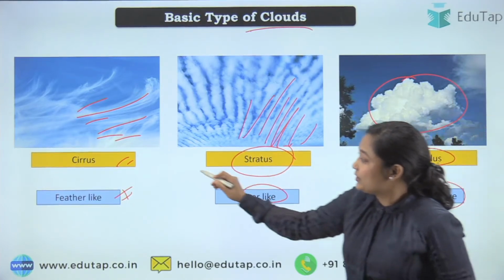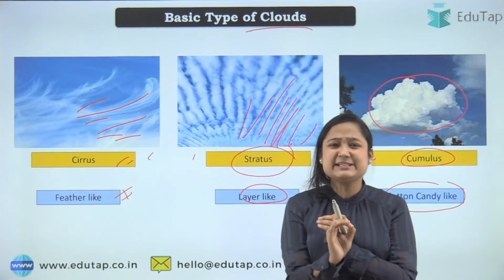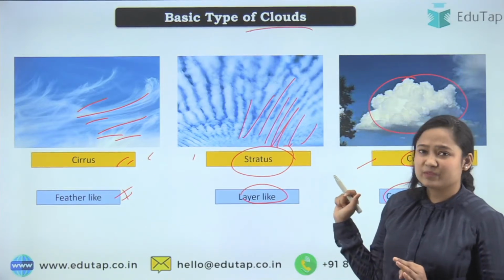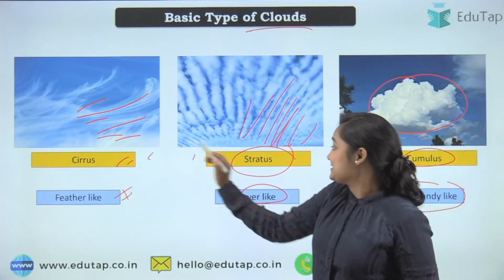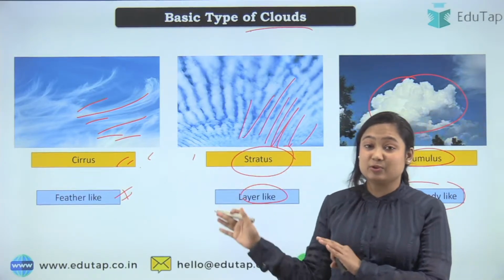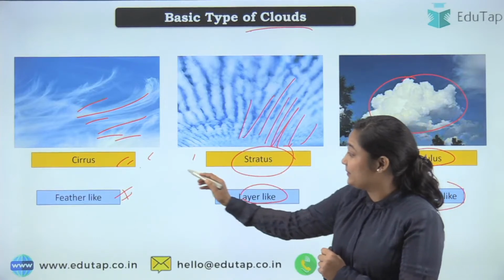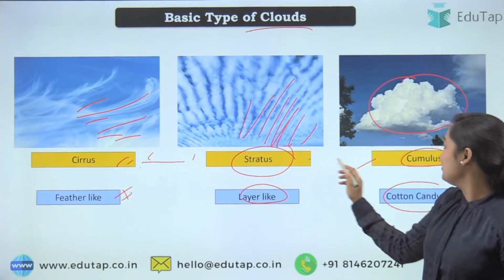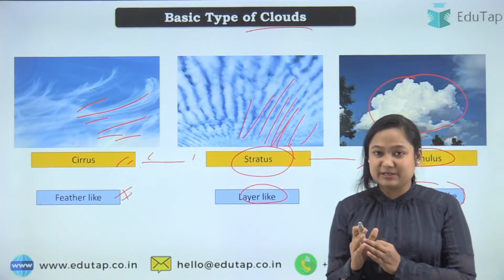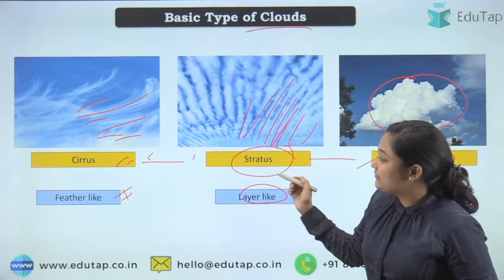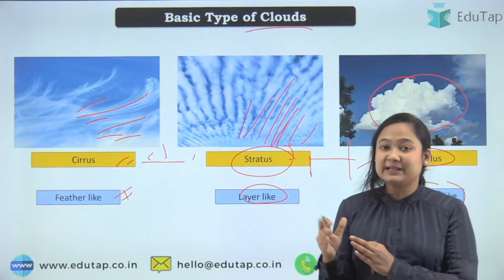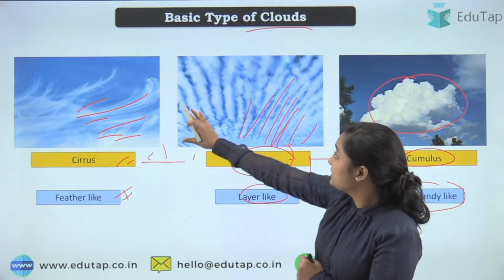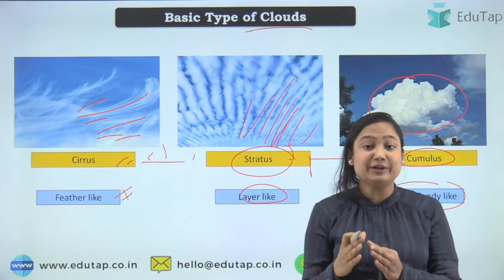So clearly you can see from here, these are basic, very simple types of clouds. You can say these are elemental clouds. Cirrus, stratus and cumulus. The further families we will study will be combinations of cirrus and stratus, combinations of stratus and cumulus, or they will be height and cirrus, height and stratus, height and cumulus. That can be the division. So this is the basics that you need to remember.